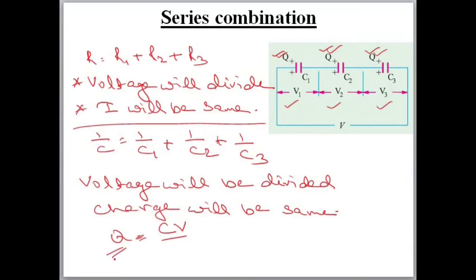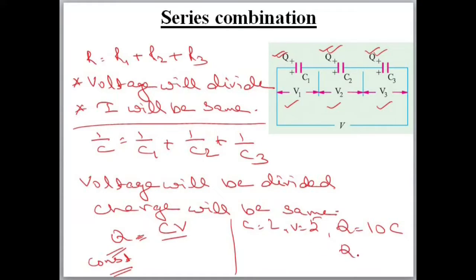If Q is constant, not changing, then if C increases, V will decrease. Suppose I take one example. C is equal to 2, V is equal to 5. So Q will be C into V, 5 into 2, that is 10 coulomb.